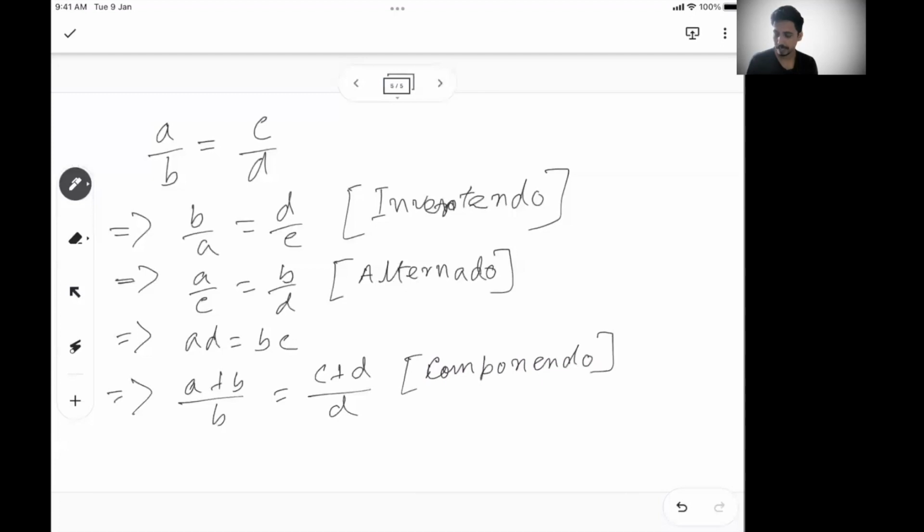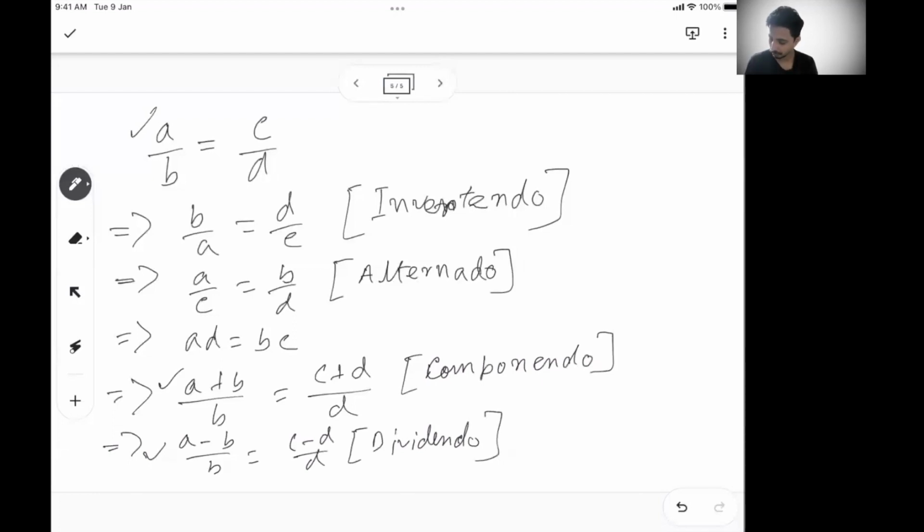Similarly, if you just subtract 1 from both the sides, you can also write (A minus B) by B equals (C minus D) by D. This is called dividendo. So basically, you are subtracting 1 from this. From this, if you are subtracting 1, you will get this. If you add 1, you will get this. So this is called dividendo.